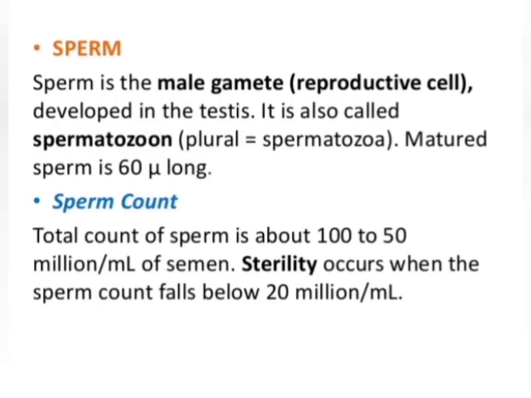Sperm is a male gamete or reproductive cell which is developed in the testis. Sperm is also called a spermatozoon, which is the singular form, and in plural form it is called spermatozoa. When a sperm matures, its length is approximately 60 micron. If you see the sperm count, approximately 100 to 150 million sperms are present in 1 ml of semen. And in case of sterility, the sperm count goes down, and in that condition 20 million sperms are present in 1 ml.